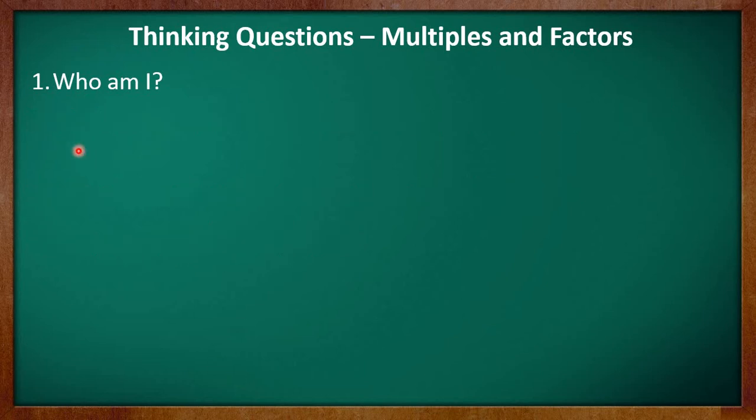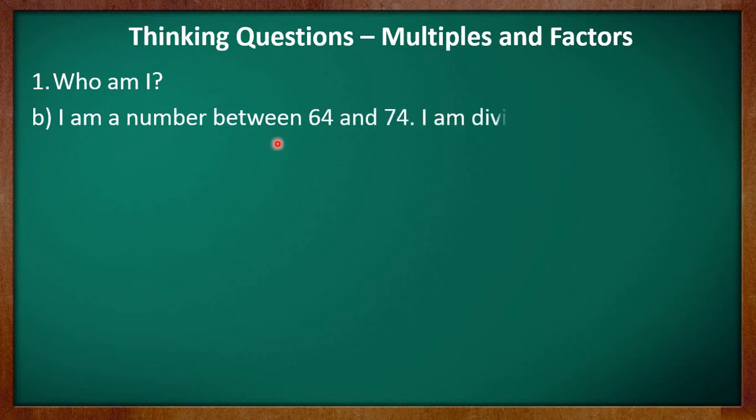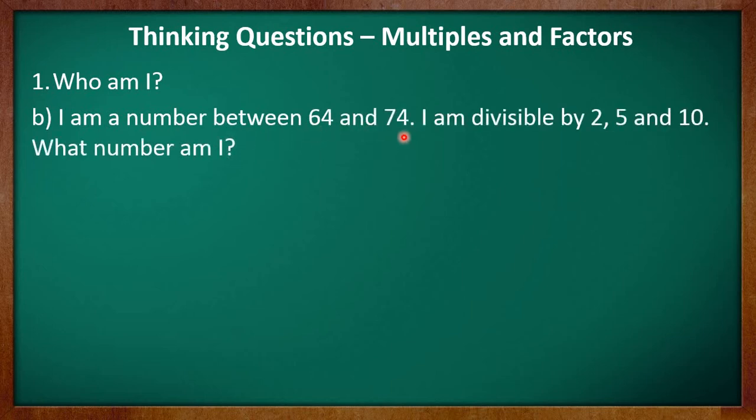B part of it says, I'm a number between 64 and 74. I'm divisible by 2, 5 and 10. What number am I? Now kids, the number which we have to find out falls between 64 and 74, and the number is divisible by all these numbers, which are 2, 5 and 10.